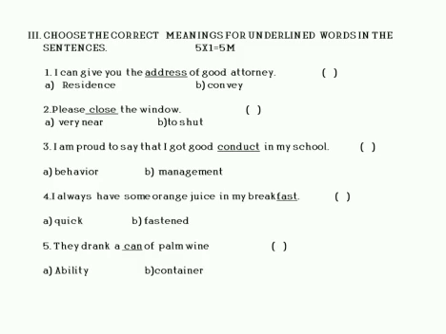I am proud to say that I got good conduct in my school. I always have some orange juice in my breakfast. They drank a can of palm wine. So, children, you have to fill the brackets with suitable answers, and each question carries 1 mark.